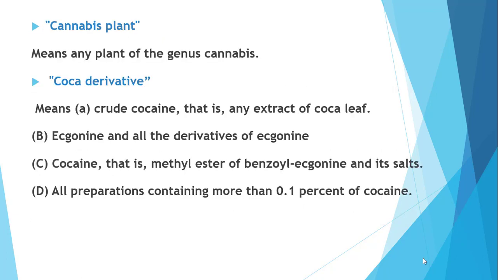Next is cannabis plant. Cannabis plant means any plant of the genus Cannabis. Next thing is coca derivative. It means crude cocaine, that is any extract of coca leaf; ecgonine, that is all derivatives of ecgonine; cocaine, that is methyl ester of benzoyl ecgonine and its salts; and all preparations containing more than 0.1% of cocaine. So all these are included in coca derivative: crude cocaine, ecgonine, cocaine and all preparations containing more than 0.1% of cocaine.